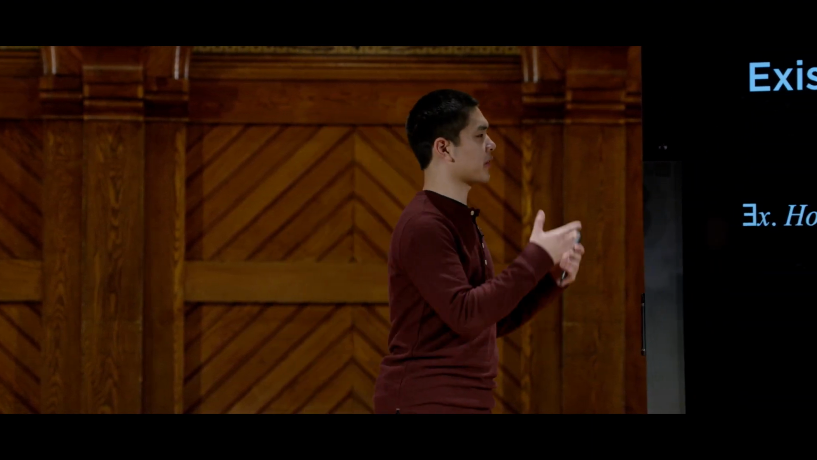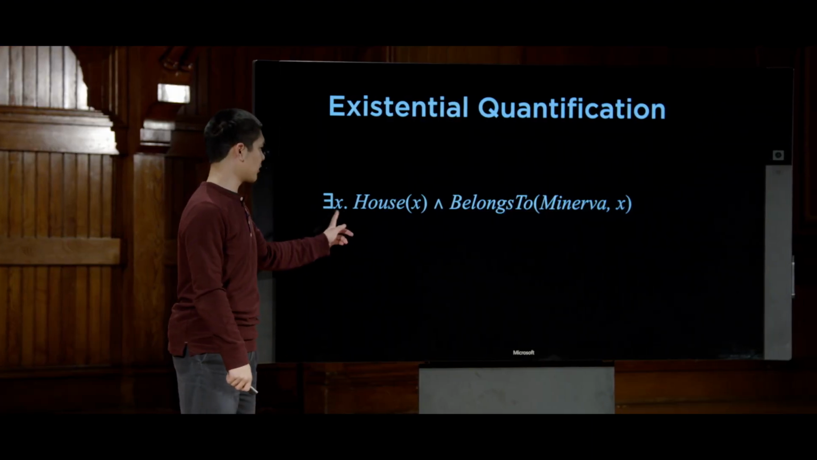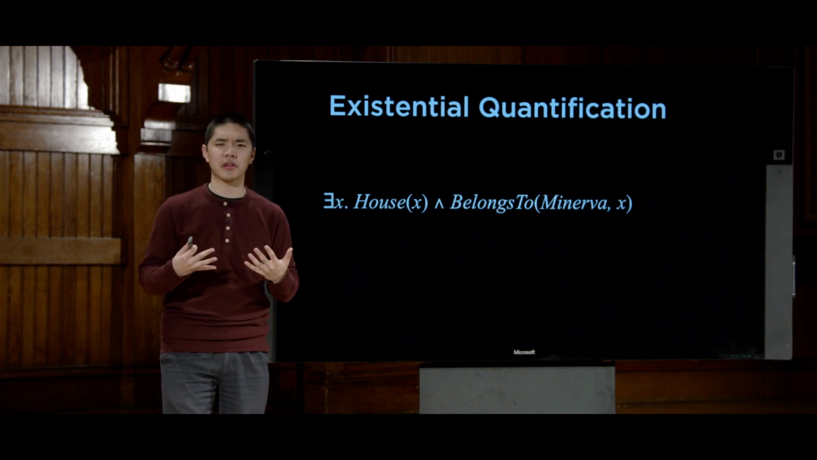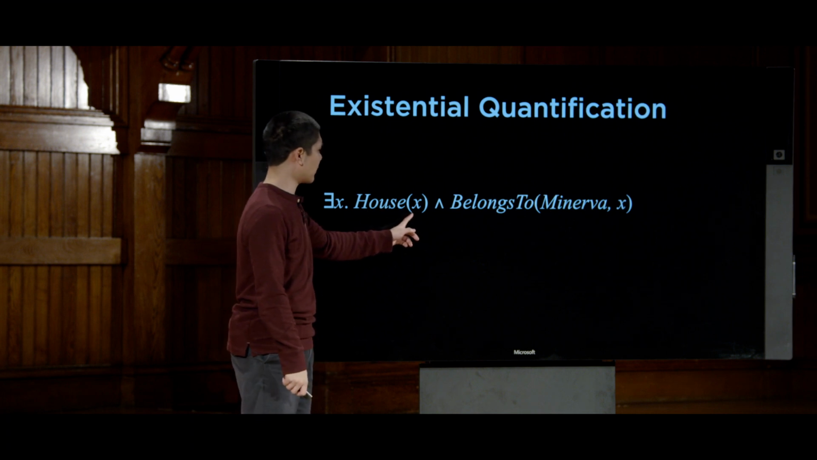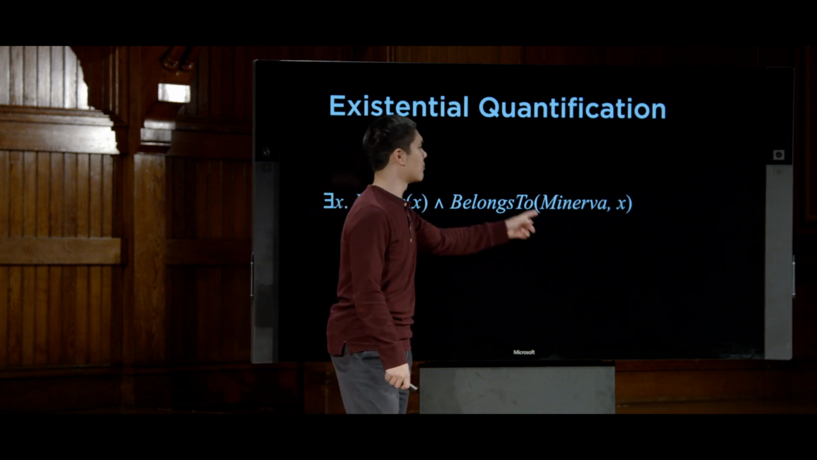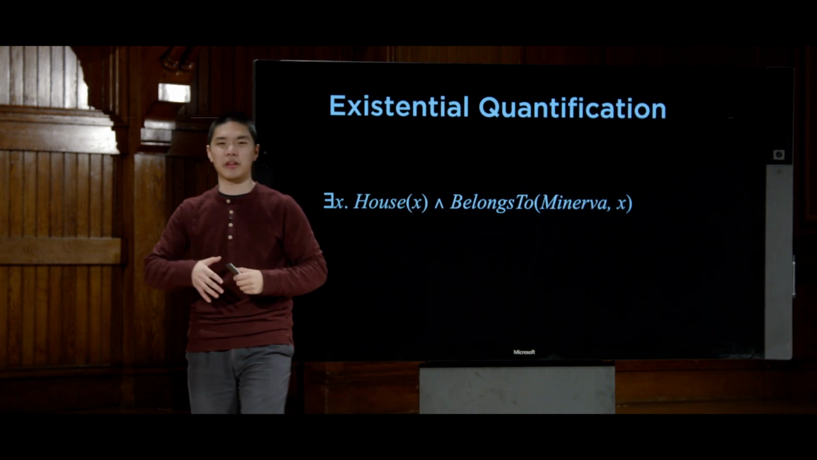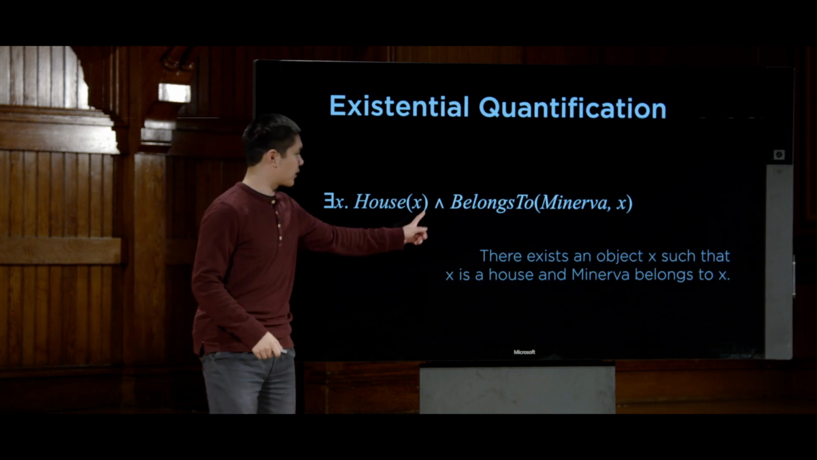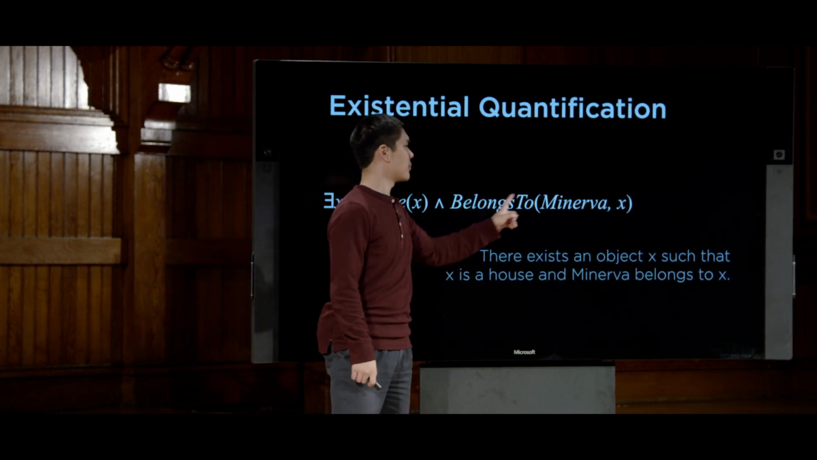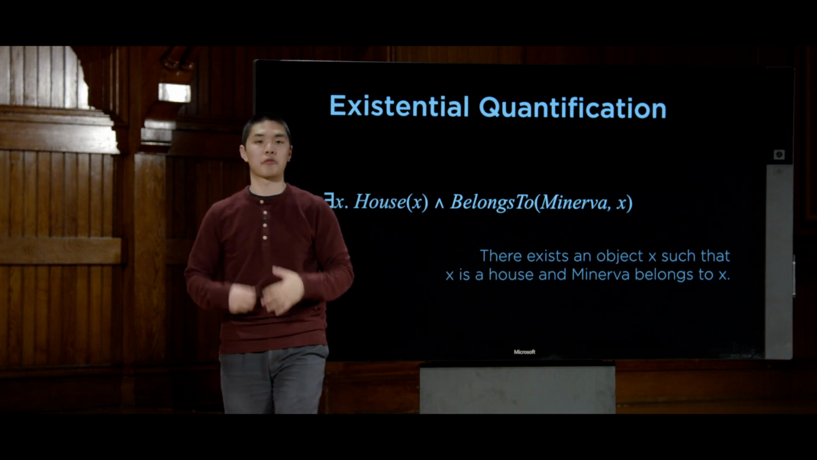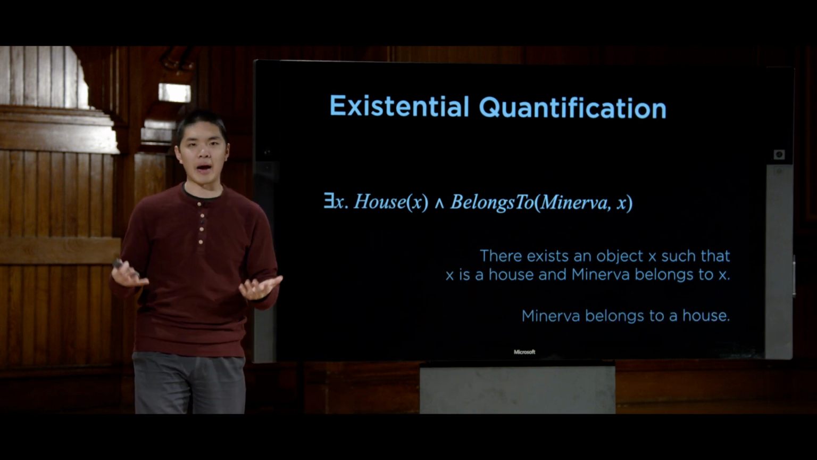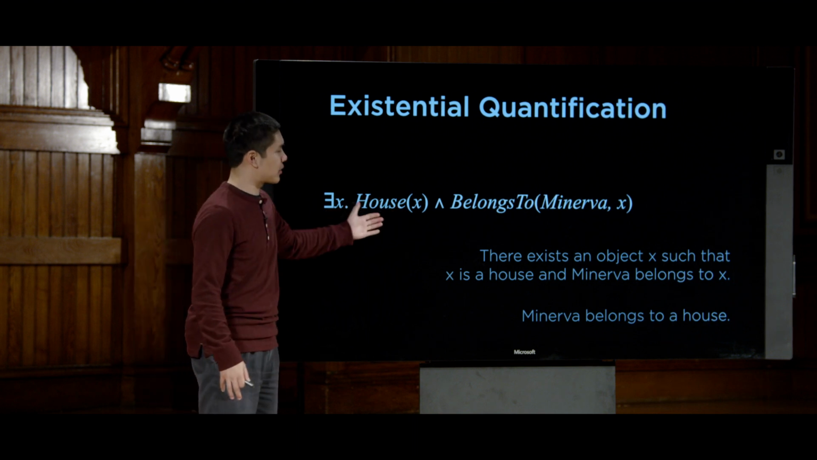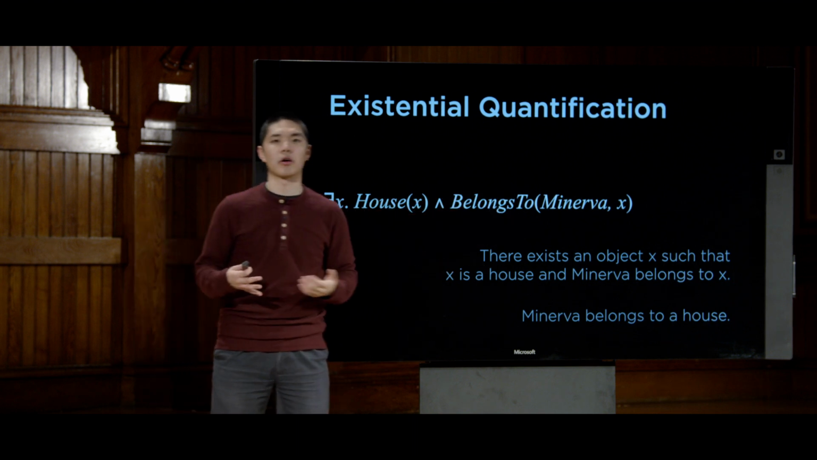One such sentence looks like this. There exists an x. This backwards E stands for exists. And here we're saying there exists an x such that House(x) and BelongsTo(Minerva, x). In other words, there exists some object x where x is a house and Minerva belongs to x. Or phrased a little more succinctly in English, I'm here just saying Minerva belongs to a house. There's some object that is a house, and Minerva belongs to a house.